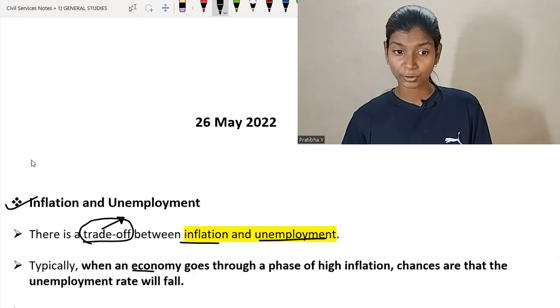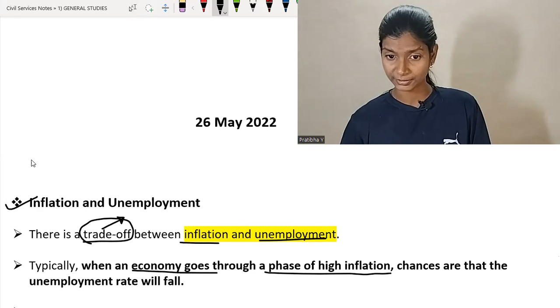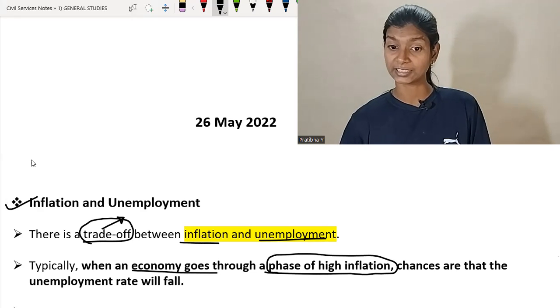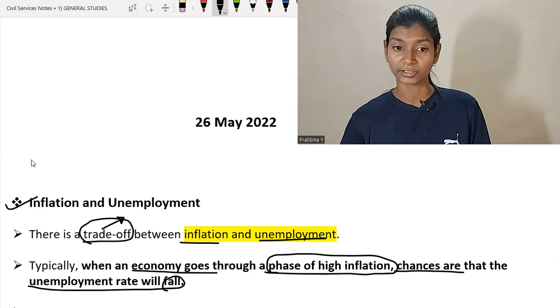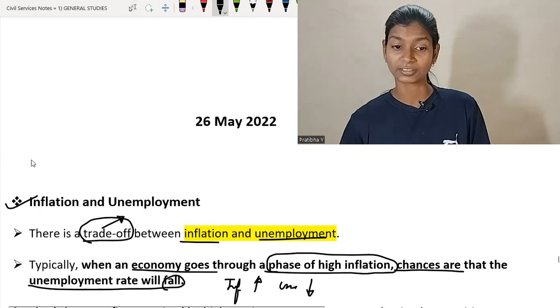Typically, when an economy goes through a phase of high inflation, chances are that the unemployment rate will fall. That means if inflation increases, the unemployment level falls. How does this happen? What is the reason behind it?